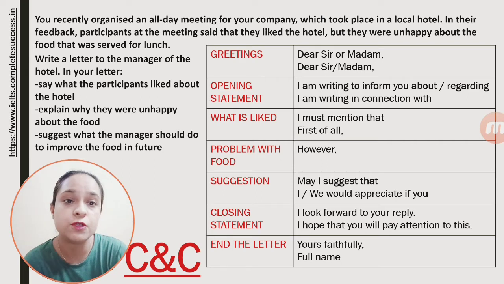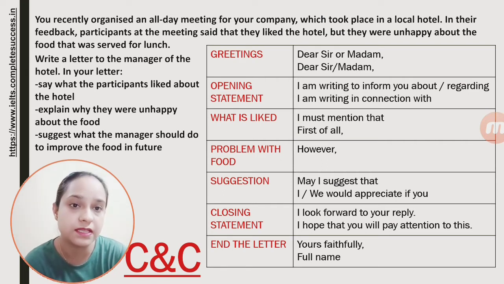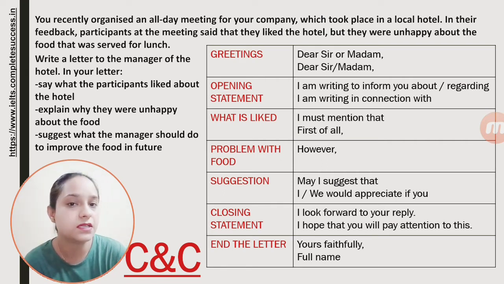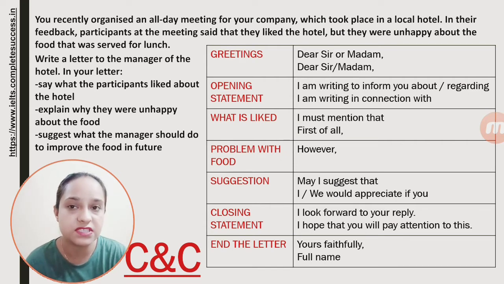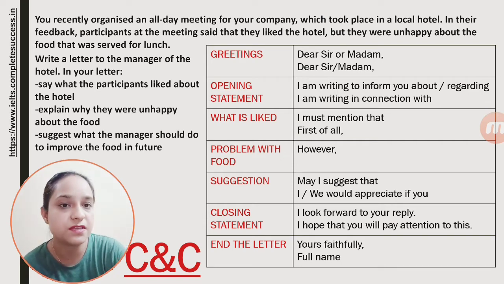Now, the 3 bullet points. In the first, you will cover what is liked, then the problem with the food, and then the suggestion. For what is liked, you can start with I must mention what you liked, and first of all, you can start with first of all. And you have a problem, that is a contradiction. Firstly, you like something, then you are giving a problem, then you can contradict this statement by using a connector, that is however.